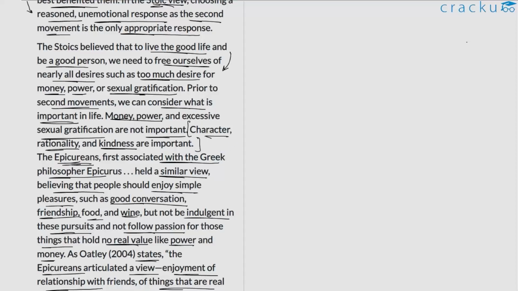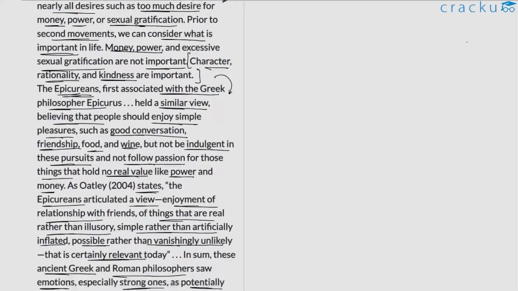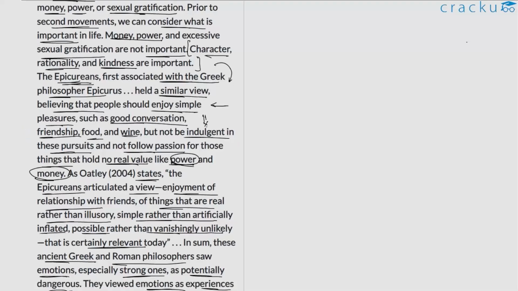The author then transitions into a discussion on the Epicureans, saying that they also had a similar view. What they focused on was enjoying simple pleasures such as conversations with people, the relationships that you have, friendships, food, wine, all of these. It's good for you to enjoy them, but not to indulge in them. This is what the Epicureans believed in. And again, for them, elements such as power and money were not very important. So the author is simply trying to show that the Epicureans shared a similar kind of perspective to that of the Stoics. The author then talks about Oatley.